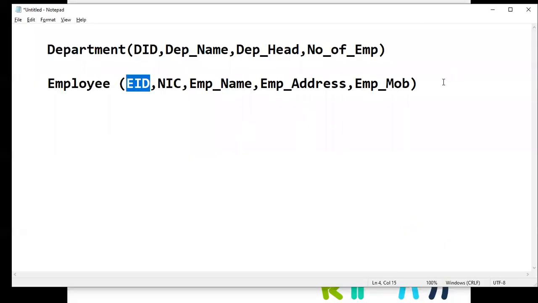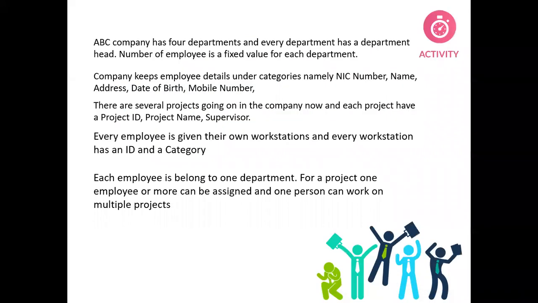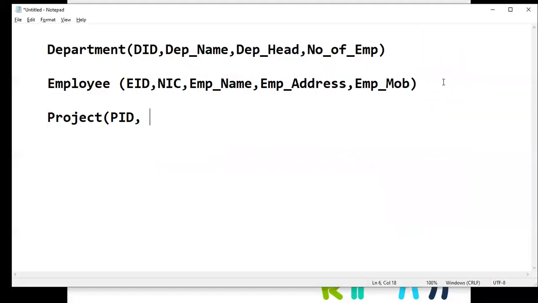So now project is also one table of this database. Project, and it has project ID. What else? Project name and supervisor.